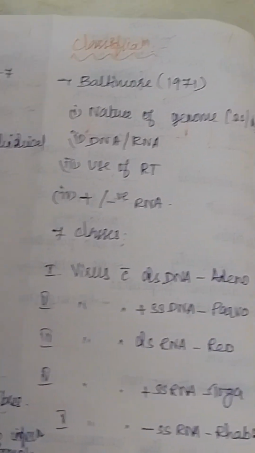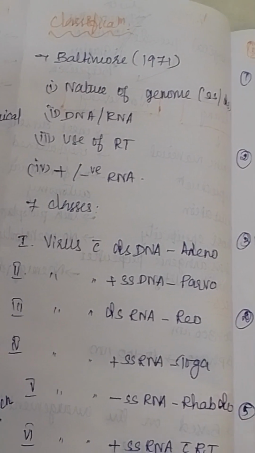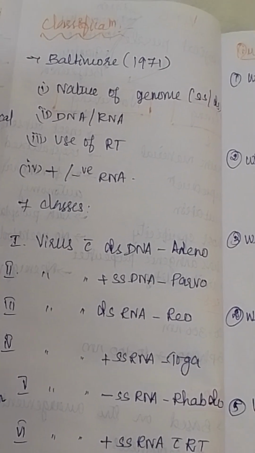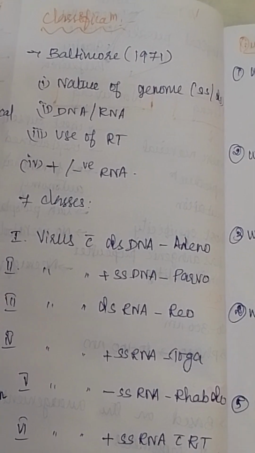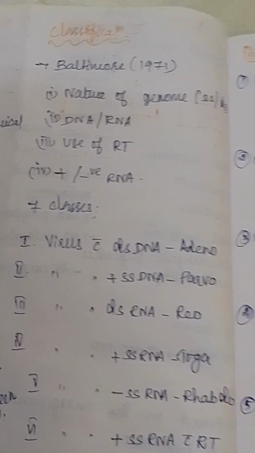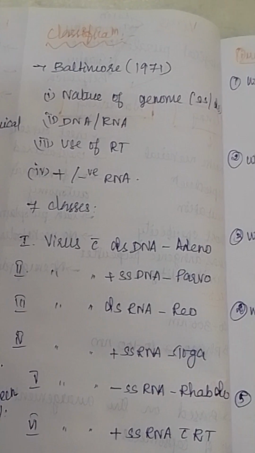And next, Baltimore has classified viruses into 7 classes based on the nature of genome, DNA or RNA, use of reverse transcription, RT means reverse transcription, and positive or negative RNA. So these are the criteria Baltimore has used to classify the viruses into 7 classes.